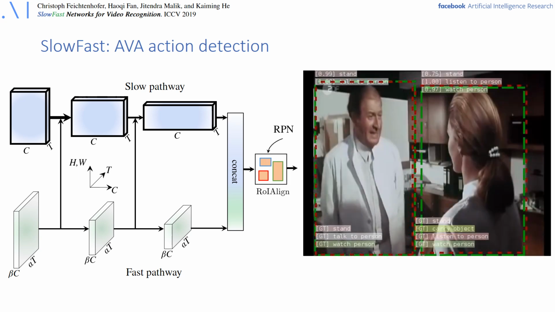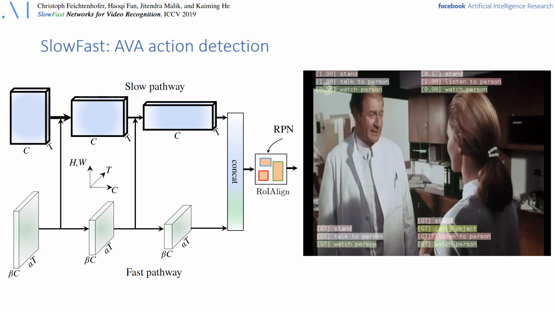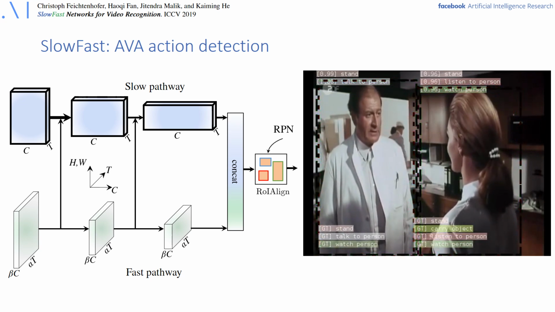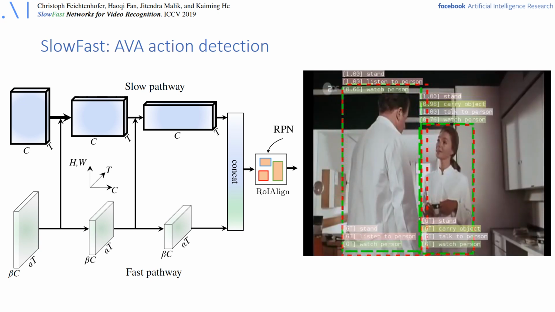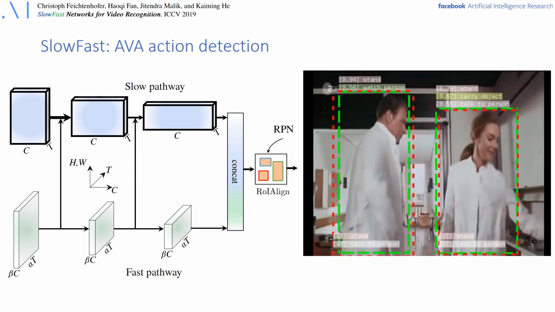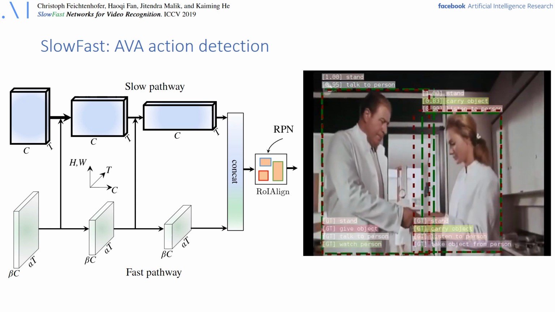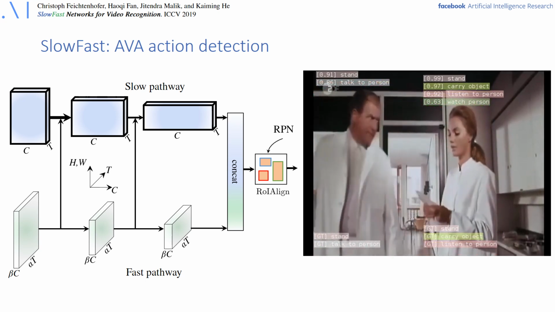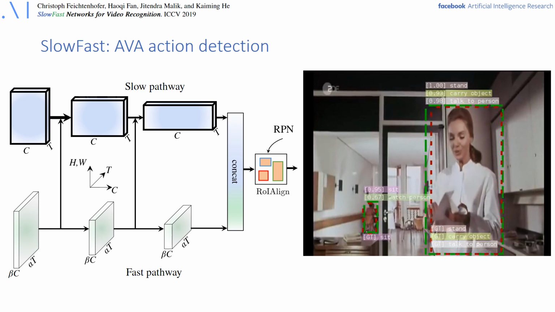Now, our detector is similar to a Faster R-CNN applied to video to get these detections shown at the output side here. Detected boxes we show in green and ground truth boxes in red. Our action detections are shown on top of the people with the confidence scores, while the ground truth labels are on the bottom. The video illustrates the difficulty of this task, as multiple actions have to be localized in both space and time. In comparison to previous work, SlowFast has achieved a significant gain in detection accuracy.